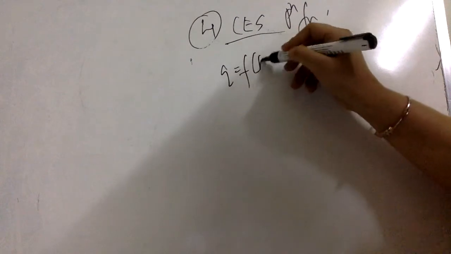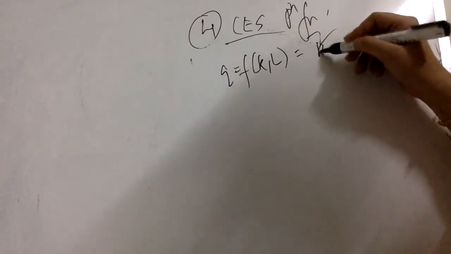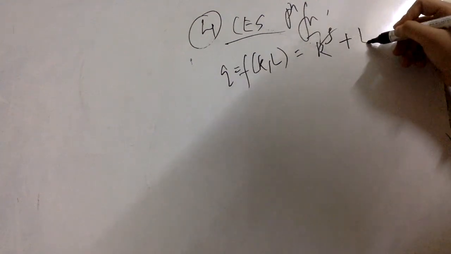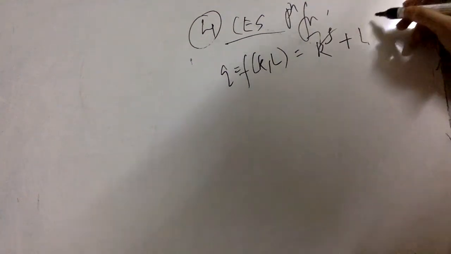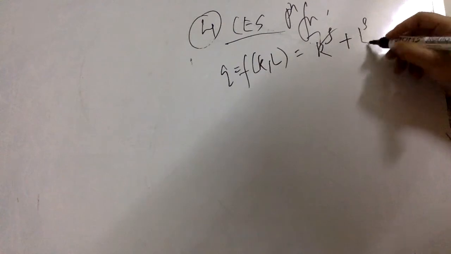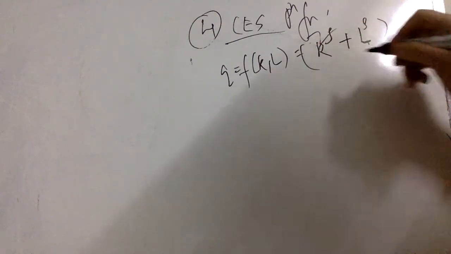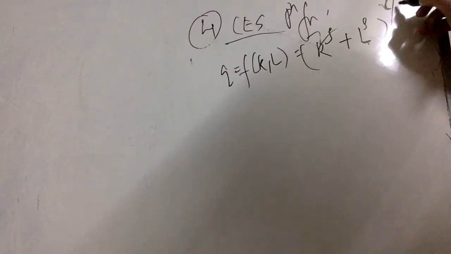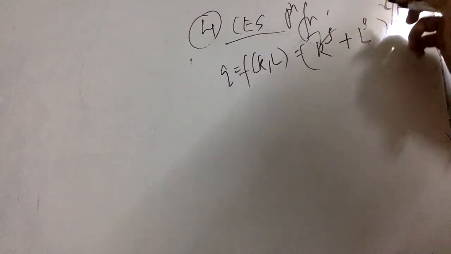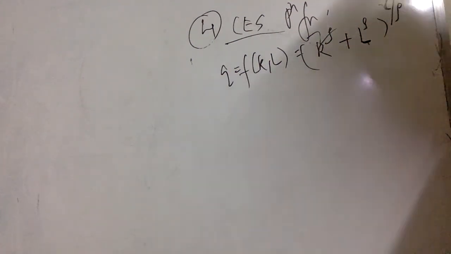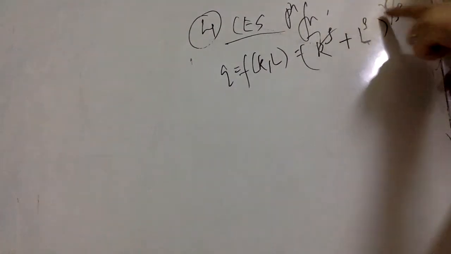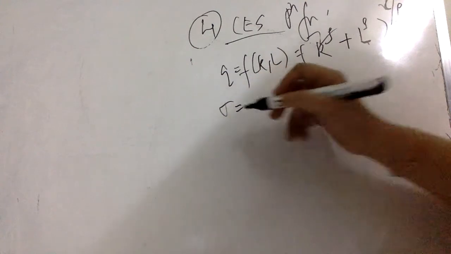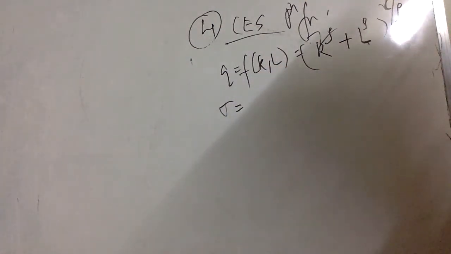Now the definition, how is it actually given? The function is given like this: K to the power of some constant rho, plus L, labor, to the power of rho. The power here is the same. Try to remember this formula. In fact, the whole thing is raised to the power of another constant gamma upon rho. So this rho throughout is the same, and this is some other parameter, gamma upon rho. We want to check what my elasticity of substitution is here, and how do we compute that?